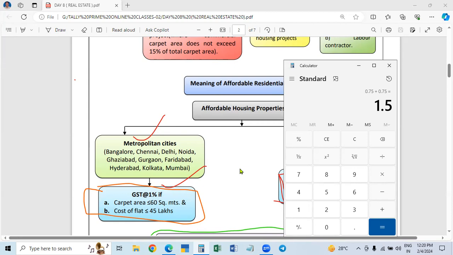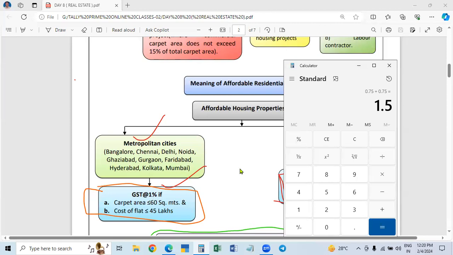For example, take 500 yards. If it is 500 yards and 10 flats, it means 500 by 10: each flat owner gets 50 yards. But it is not handed out to him. It will be there only. In the registration they will collect the money, but the flat is handed out to him, and this land will not be handed. It is each person's share of 50 yards, but undivided. That is called an undivided share.